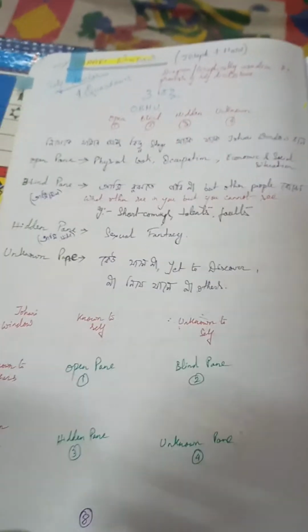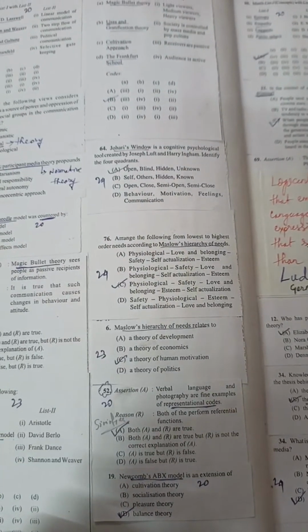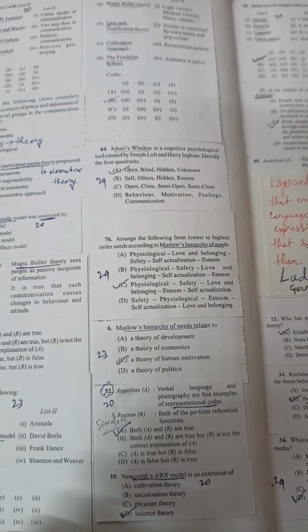So this particular MCQ is directly asked from OBHU, as I have discussed right now. Now we will be talking about the Johari window. You can see the question over here. The Johari window is a cognitive psychological tool, isn't it?